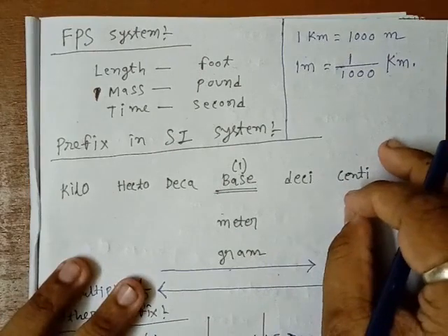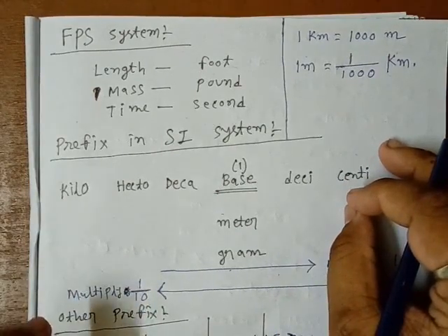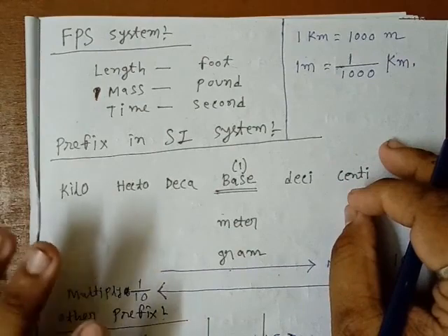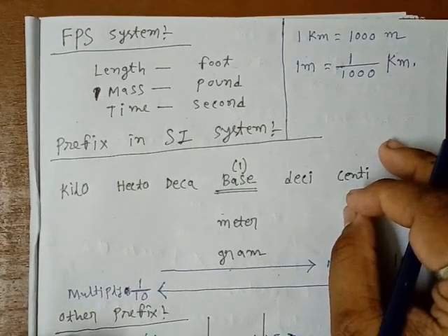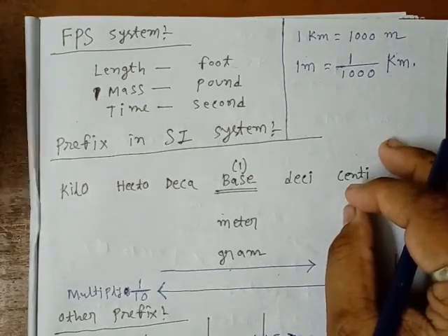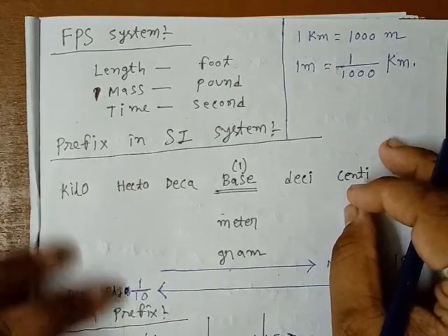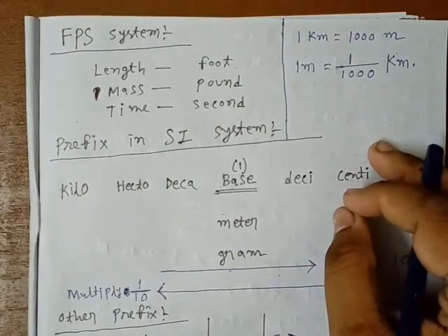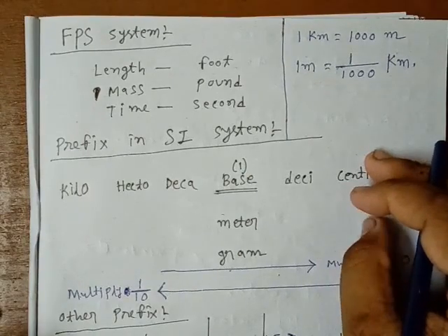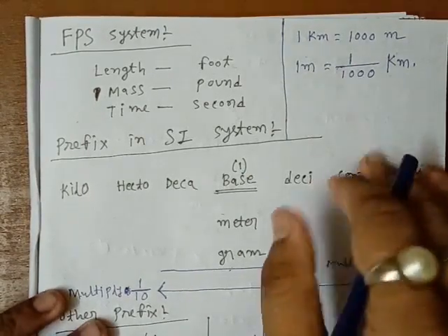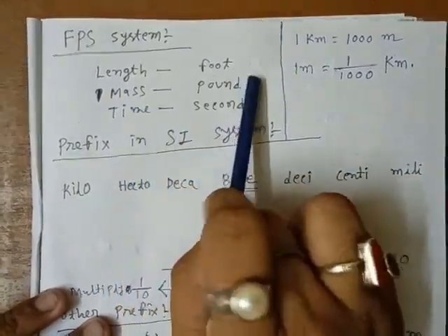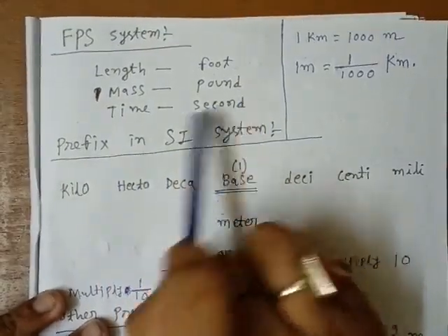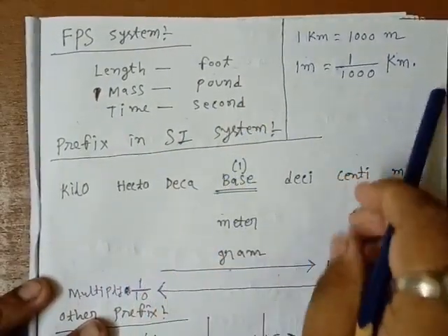In the previous class we discussed two systems, MKS and CGS. After that I told you that the internationally accepted measurement system is the SI system, but there is another system, the FPS system, also known as the British traditional measurement system. In the FPS system the unit of length is foot, unit of mass is pound, and unit of time is second as well.